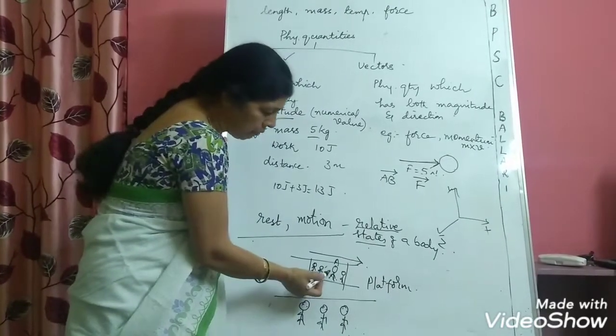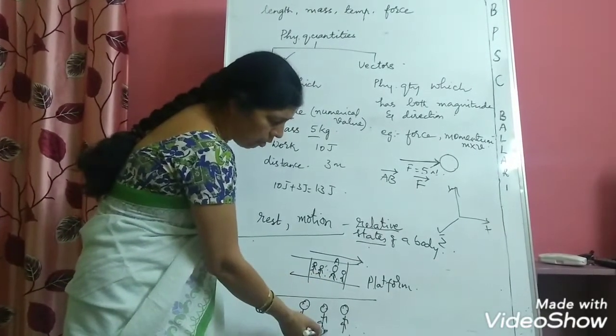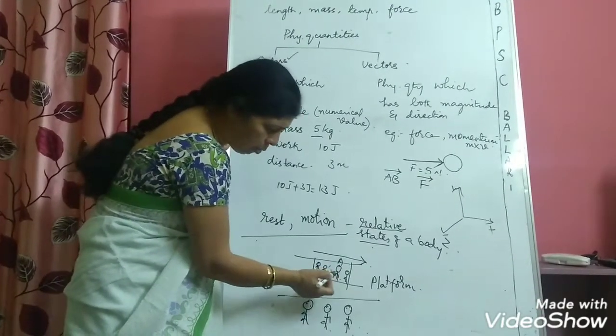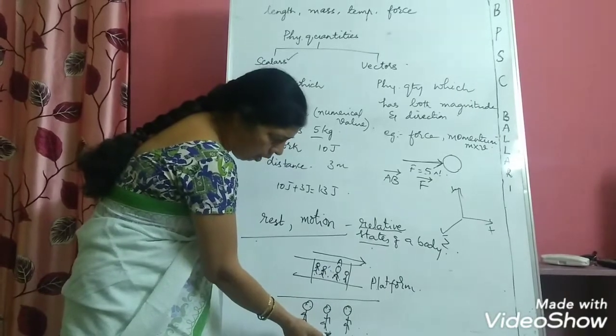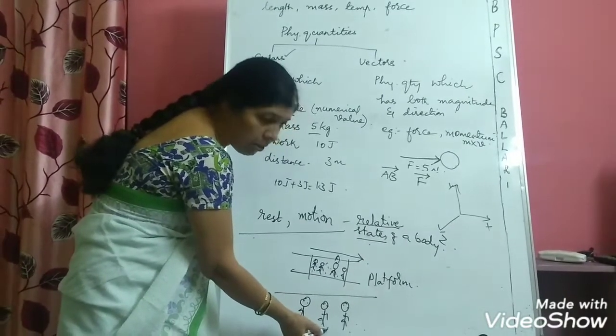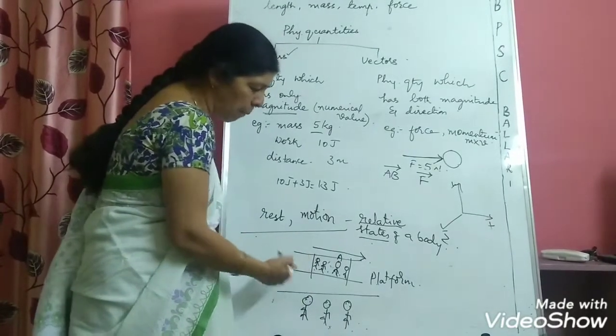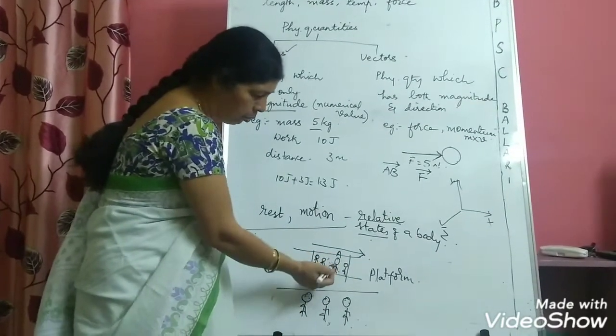So you are comparing yourself with the people standing on the platform. Then you can infer that you are in motion and these people standing on the platform are at rest.